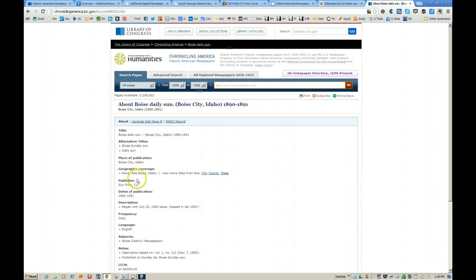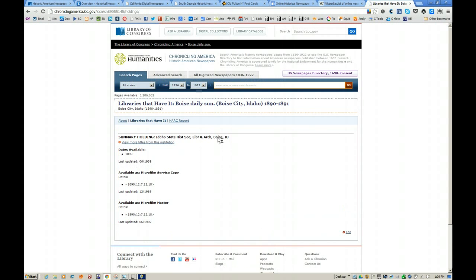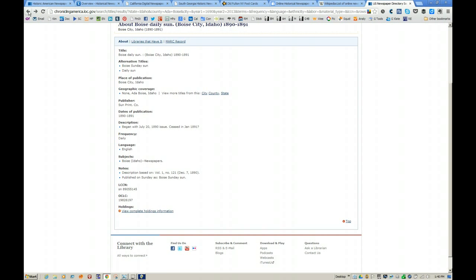And it has all kinds of information about that particular newspaper. And at the bottom of every one is where it is held. In this case, it is in the Idaho State Historical Society. So if you wanted anything from that particular newspaper, you would know where to go. There you go. Let's try one more.